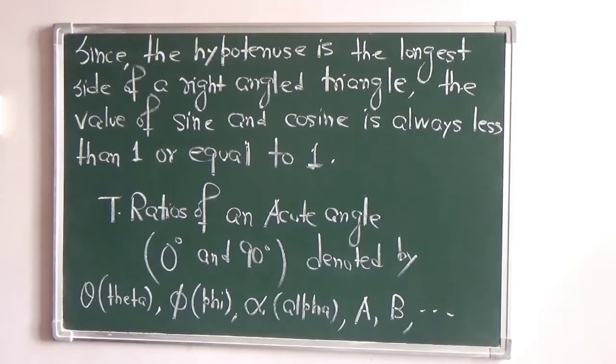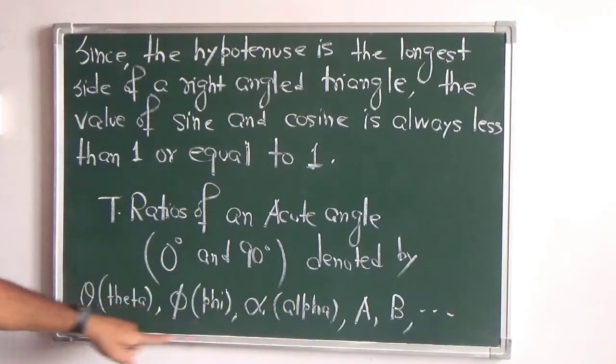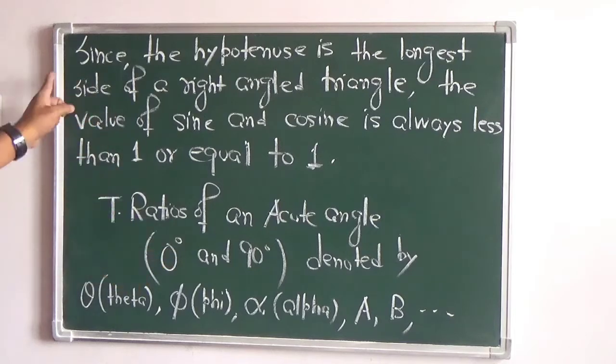So these are the angles which denote the acute angle. So this is a little information about trigonometrical ratios.